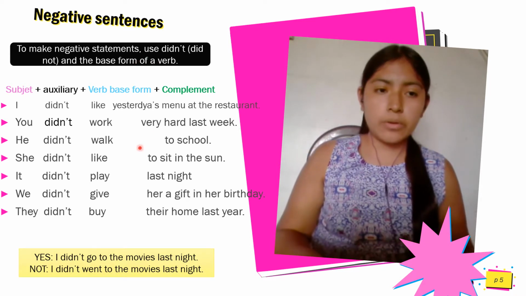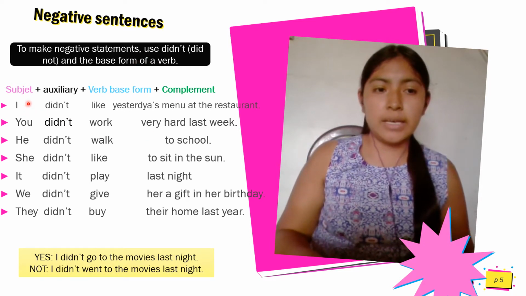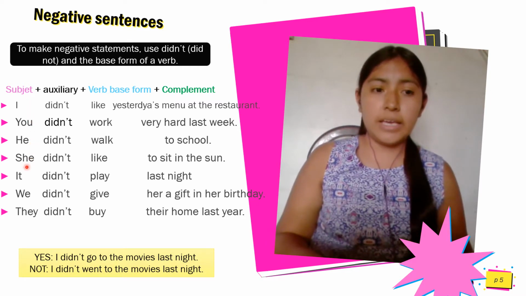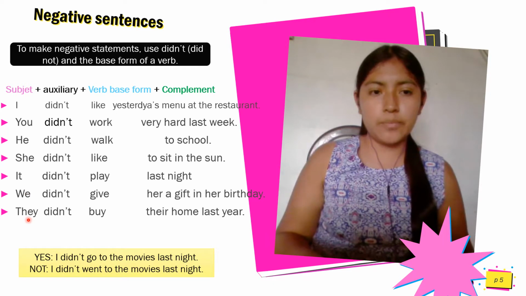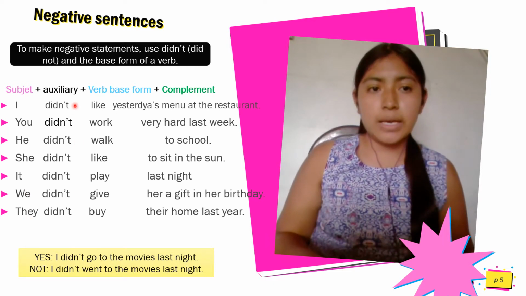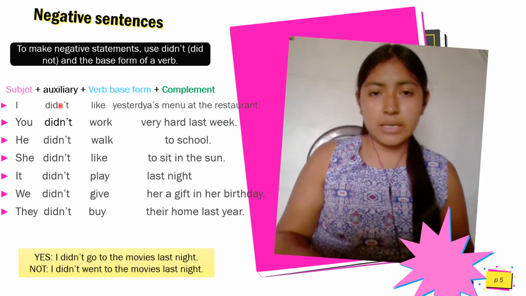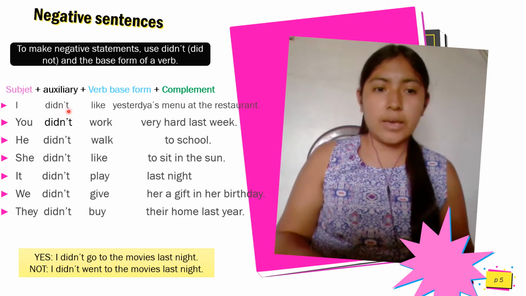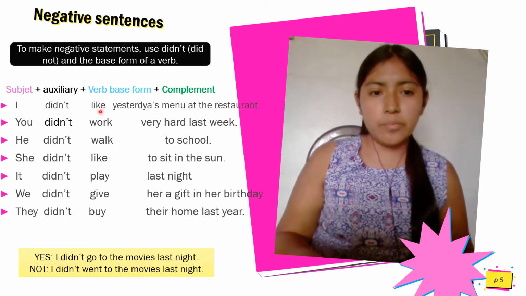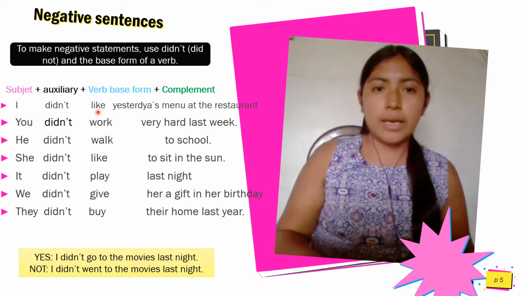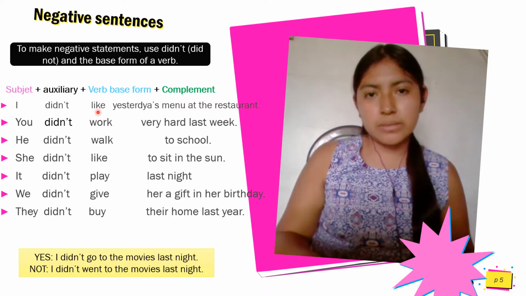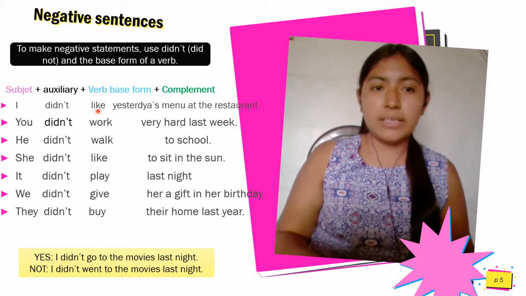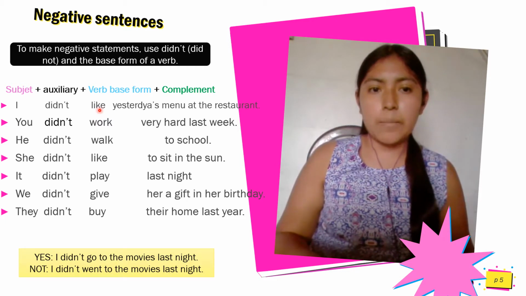For example, the subject is I, you, he, she, it, we, and they. The auxiliary is did not, in contraction didn't. The base form is like. In affirmative sentences, the verb is in past form. In negative sentences, it is in base form.